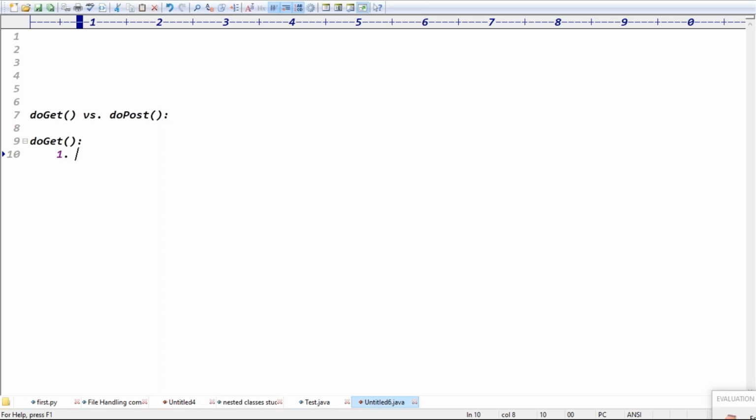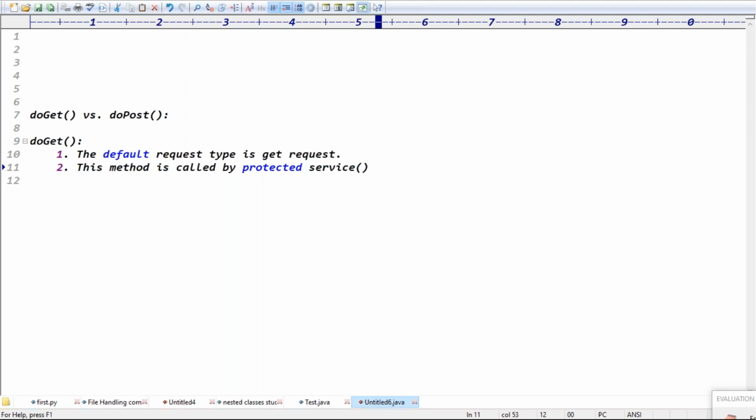The first point I can tell you: the default request type is what? The default request type is doGet request, right? The default request type is get, guys. And the second point I can say, this method is called by protected service, guys. The protected service method of HttpServlet, right? This is doGet, guys.